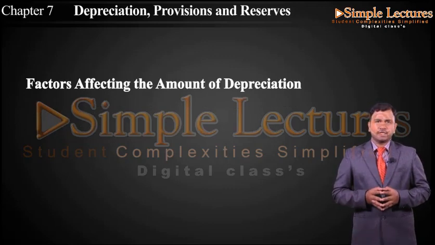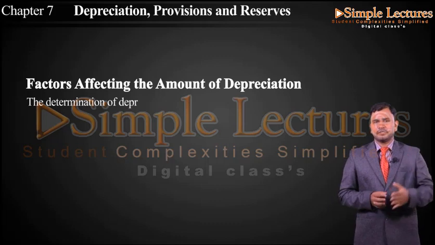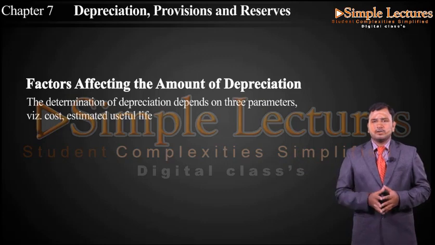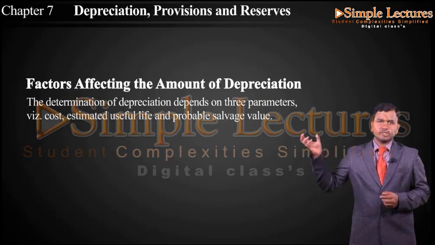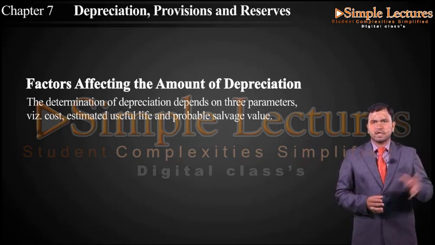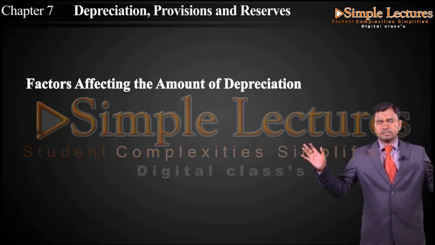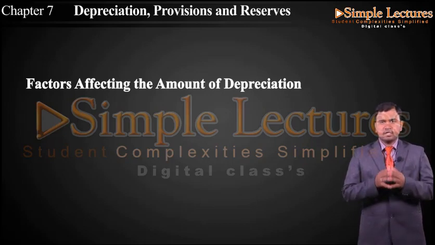Then the next thing we have is factors affecting the amount of depreciation. The determination of depreciation depends on three parameters, which are cost, estimated useful life and probable salvage value. Before itself I have said that the value of the particular depreciation will be ascertained on the cost of the asset, the estimated useful life and probable salvage value. Even it can be called scrap value. So coming to factors affecting depreciation, we have three major concepts here. One is cost, another is estimated life, and another is salvage, or you can call it scrap value. So now let us take one by one.